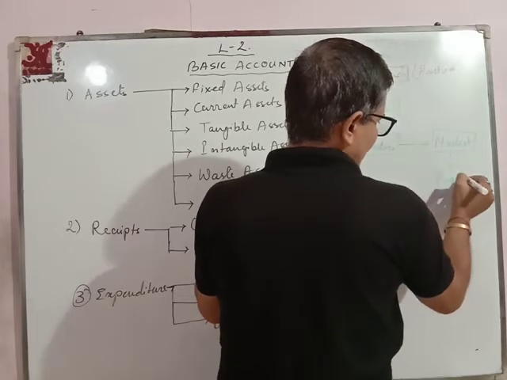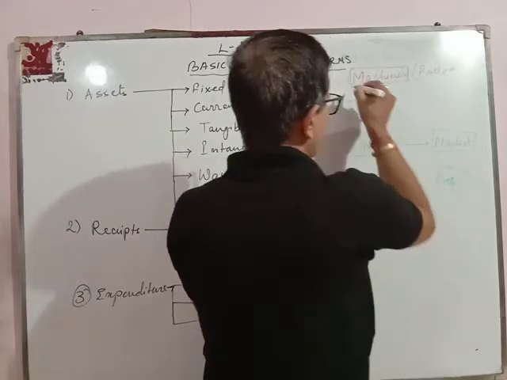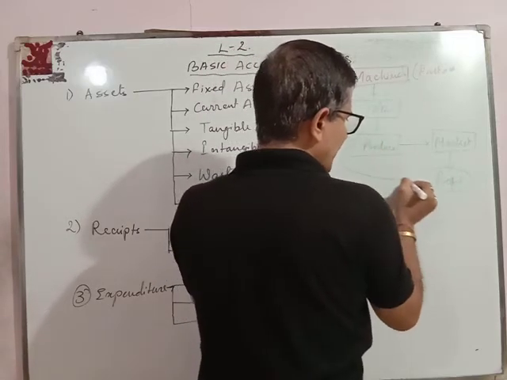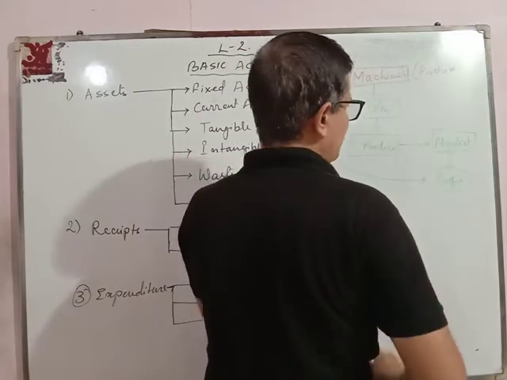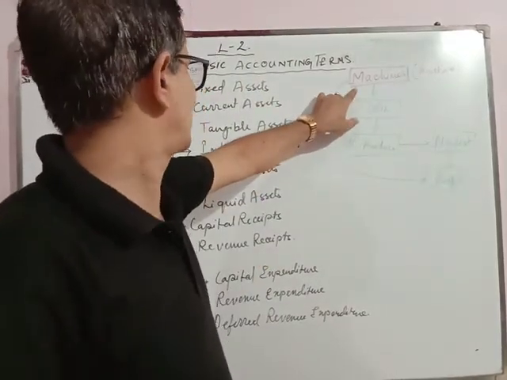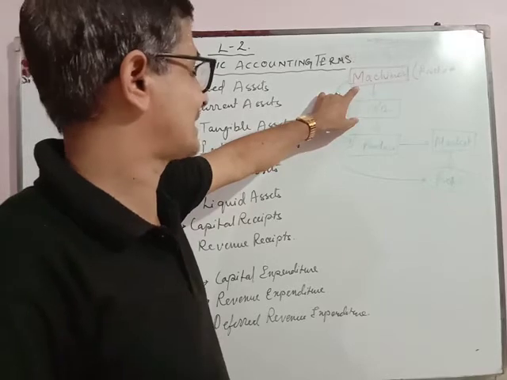That means he is using machines to produce goods, which is giving him the benefits of profit. So that is why it is called fixed assets. That is why it is called assets.